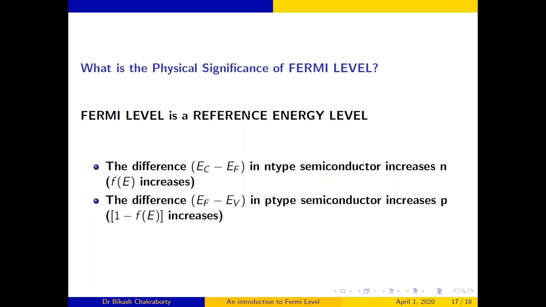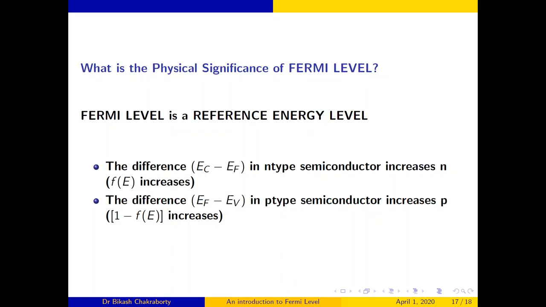And the difference EF minus EV in p-type semiconductor increases the concentration of holes, that is p, because 1 minus f of E increases as EF minus EV increases. So at last I can say that the Fermi level is a reference energy level.